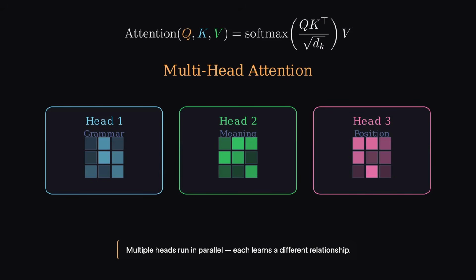And this happens in parallel across many heads. Each head can focus on a different relationship. One might track grammar, another might track meaning, another might track position.